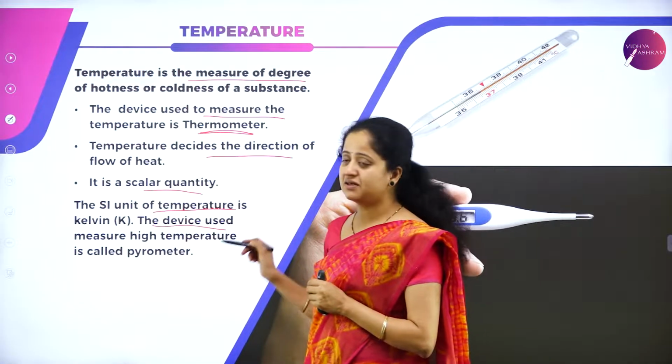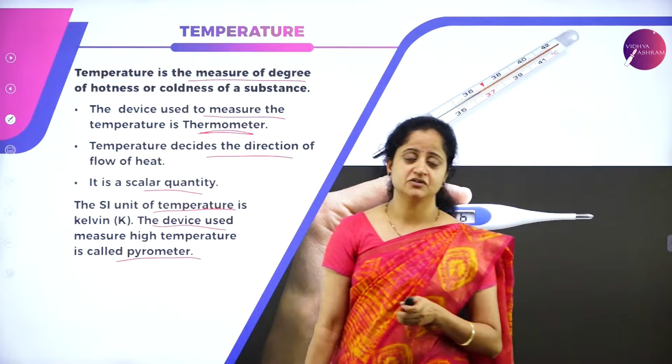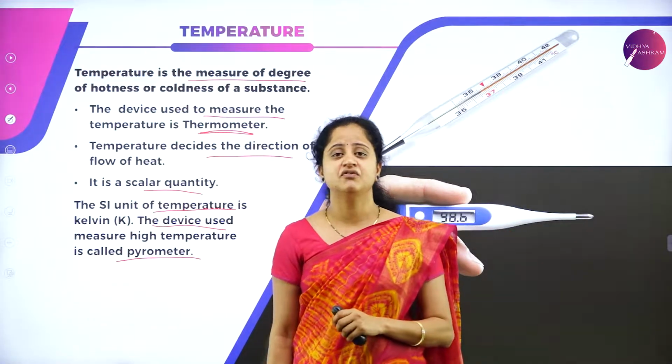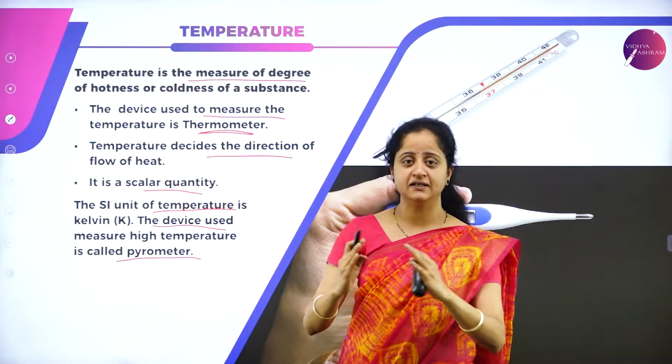The device used to measure very high temperature is pyrometer. So, pyrometer is a device which we use to find the higher temperature. So, this is the basic difference of heat and temperature.